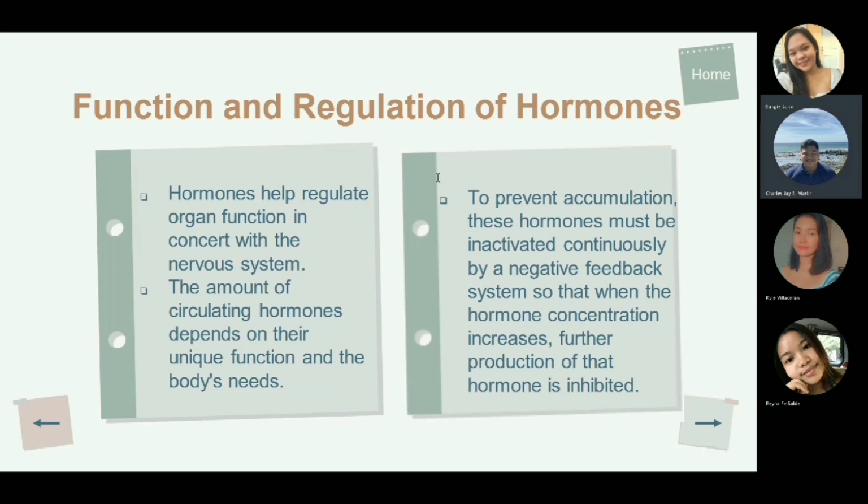The amount of circulating hormones depends on their unique function and the body's needs. In the healthy physiologic state, hormone concentration in the bloodstream is maintained at a relatively constant level. To prevent accumulation, these hormones must be inactivated continuously by a negative feedback system so that when the hormone concentration increases, further production of that hormone is inhibited. Conversely, when the hormone concentration decreases, the rate of production of that hormone increases.